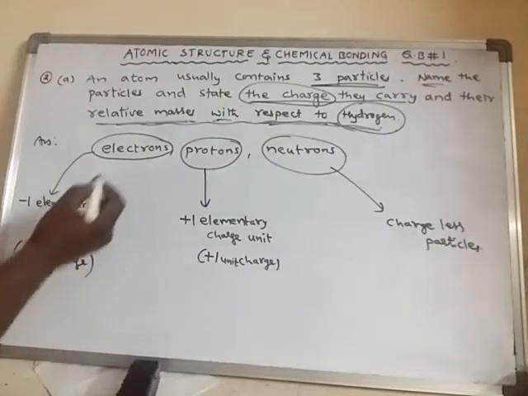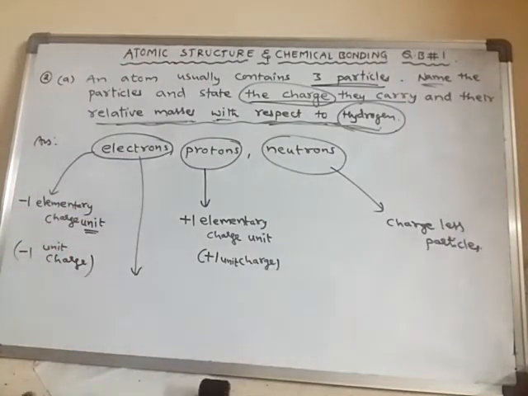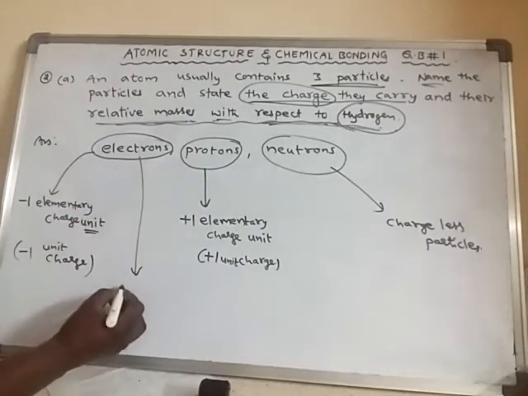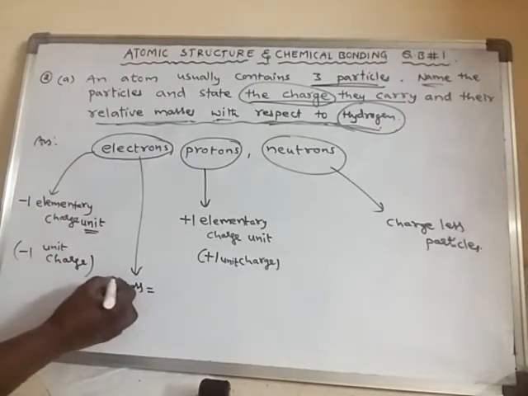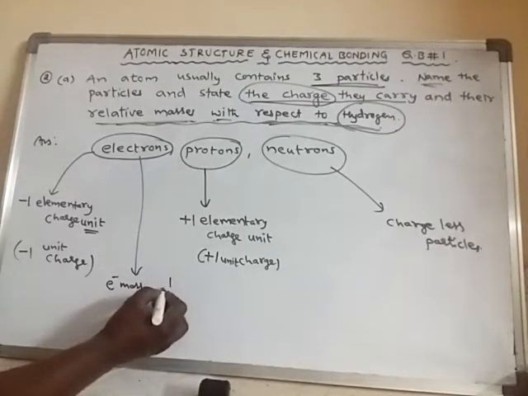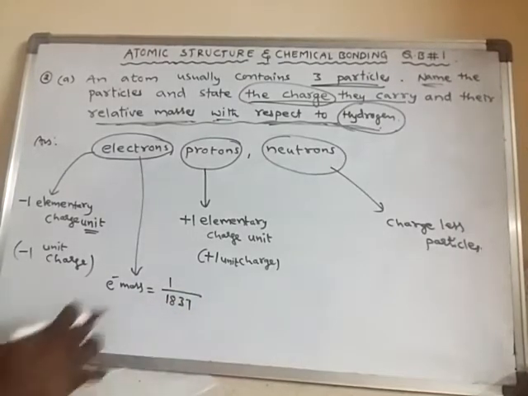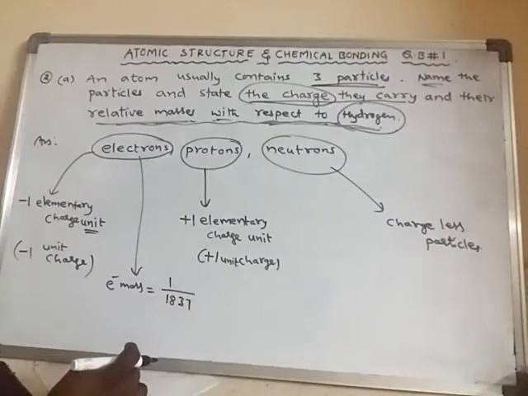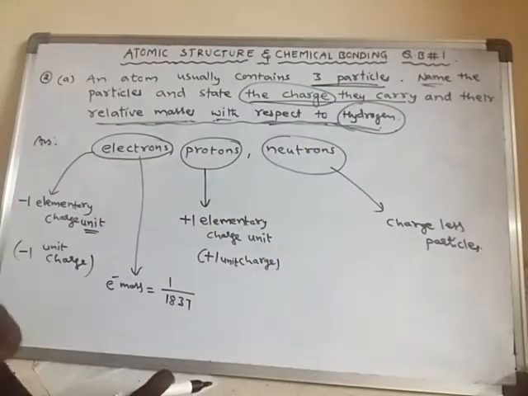Let us see. If you take one electron, the electron mass will be equal to 1 by 1837th part of the hydrogen mass, the mass of one single hydrogen atom.